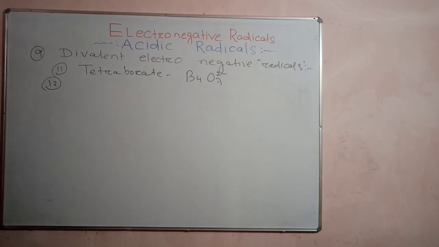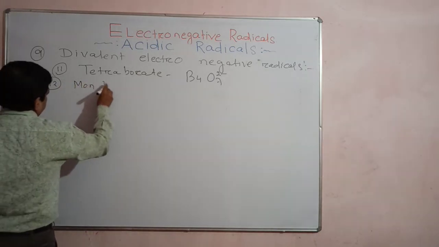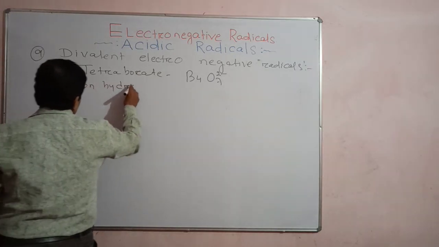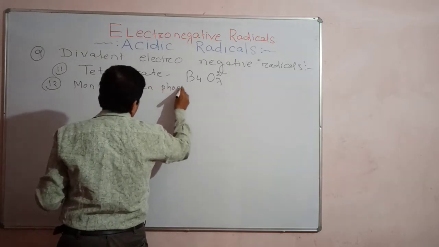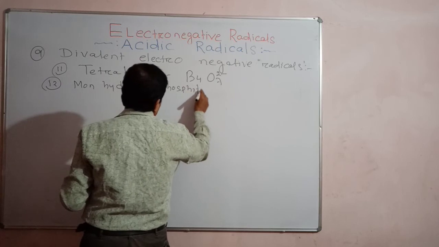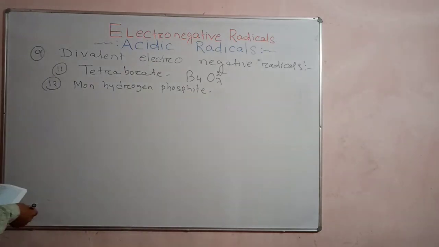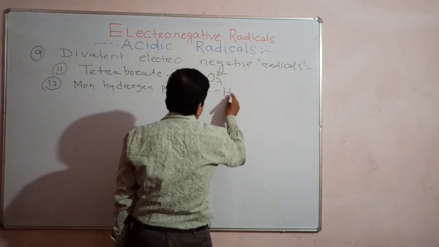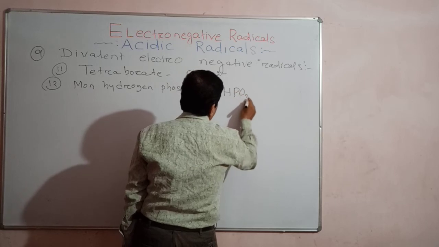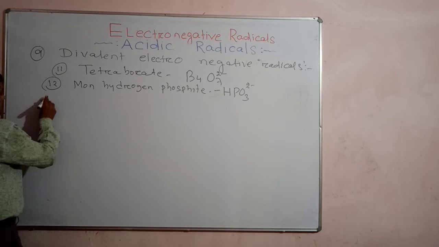Then after that you write monohydrogen phosphite. Its formula is HPO3 2 minus. Right? Understand?